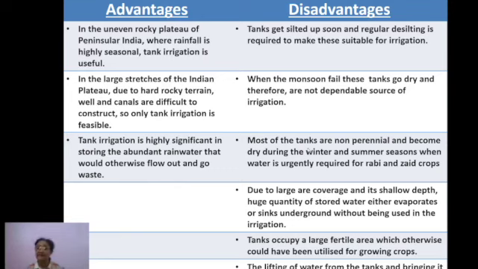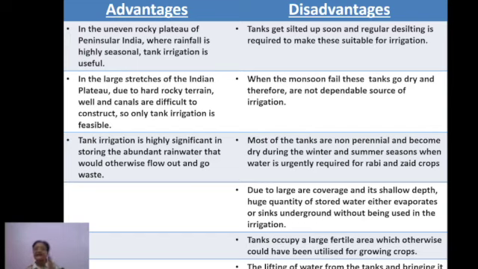What are the disadvantages now? Disadvantages of tanks are very important. Number one is tanks get silted up soon, because it's an open area. So it gets very easily silted up. So regular desilting is required in that case to maintain the depth. Otherwise it will get silted up, and ultimately a day will come when it will not be able to hold any water at all. Number two is when the monsoon fails, these tanks go dry, and therefore are not a dependable source of irrigation, because they are totally dependent on rainfall.